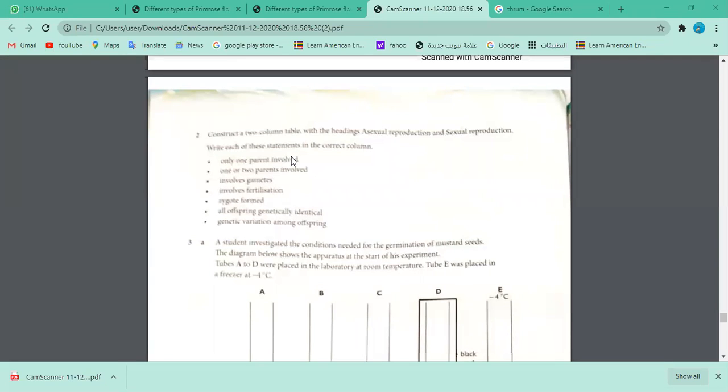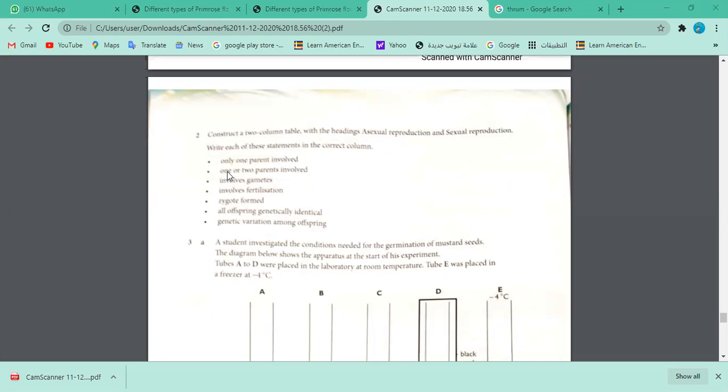So sexual reproduction. What do we call a parent that is producing both gametes, male and female? If one parent is involved, this is asexual, but they say it might be that 1 or 2 parents are involved. So 2 parents, of course, is sexual reproduction. But what about 1? Wouldn't it be asexual reproduction? Yes, sir, it would be asexual. But then where would you put it? You would put it under the column asexual or sexual reproduction?